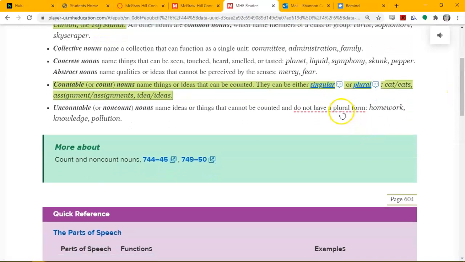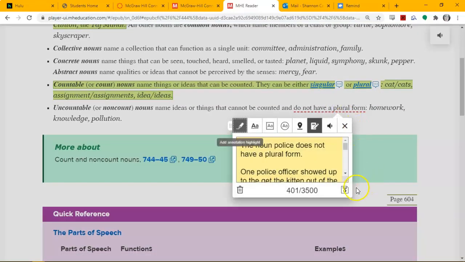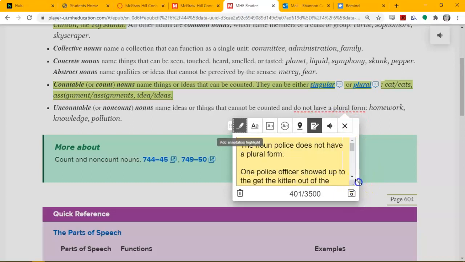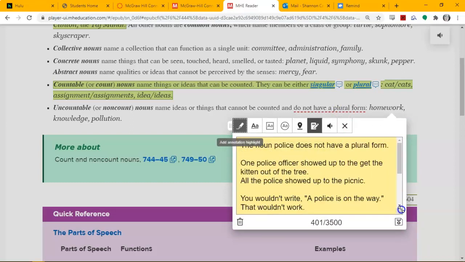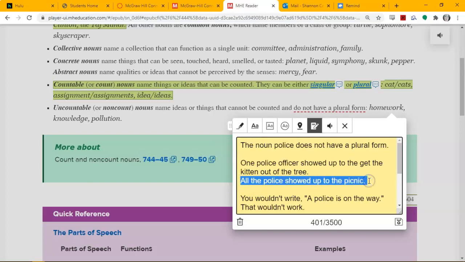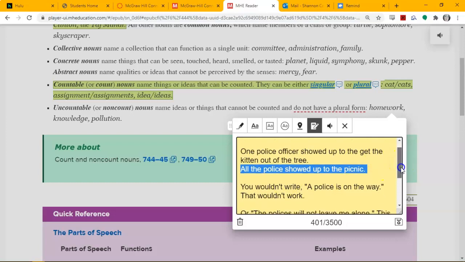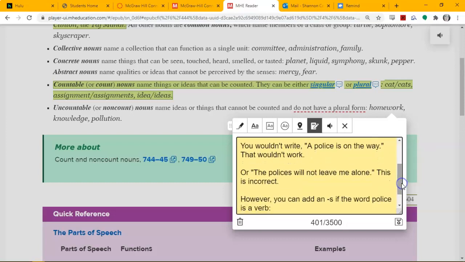The word police does not have an S form when it's a noun. You can say police officer or police officers, but when you are talking about more than one policeman, then you can say all the police, but you wouldn't write a police is on the way, and you wouldn't write the polices are bothering me all the time.